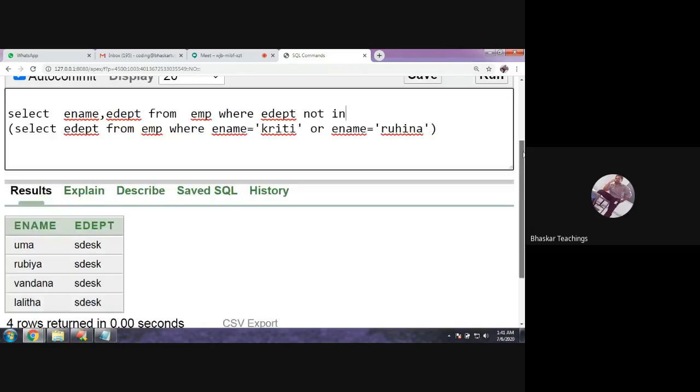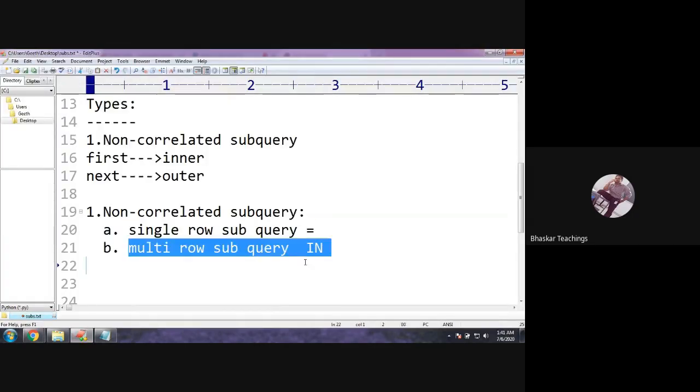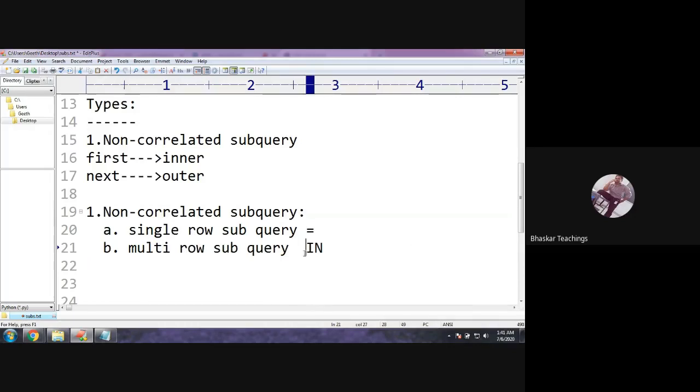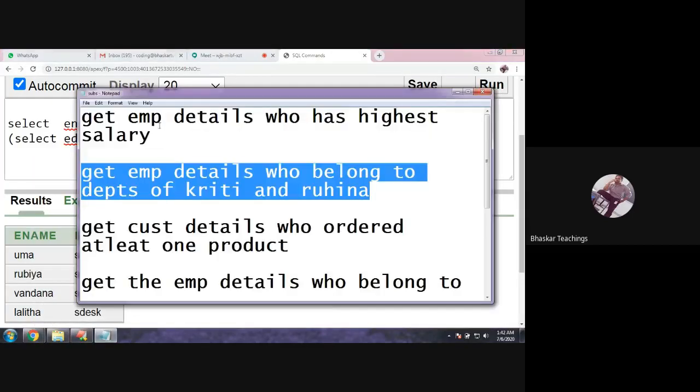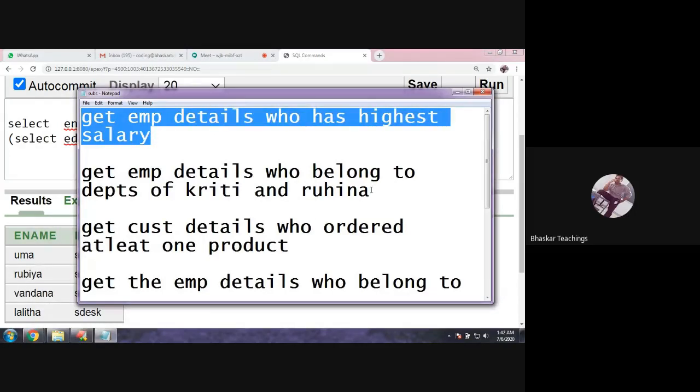So this is an inner query. What you call, sorry, multi-row subquery. So this is a multi-row subquery. In a multi-row subquery, the inner query will retrieve more than one value. So from those more values, the outer query will get its results. But in a single row subquery, the inner query will retrieve only one value. With that one value, the outer query is performed. Okay. So this is an example for a single row subquery, and this is an example for a multi-row subquery.